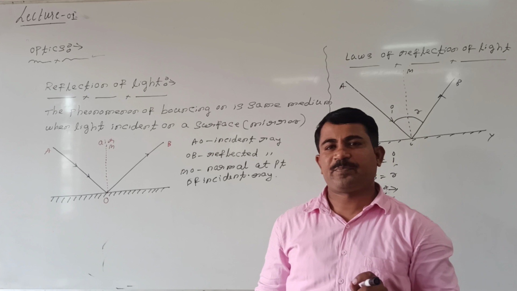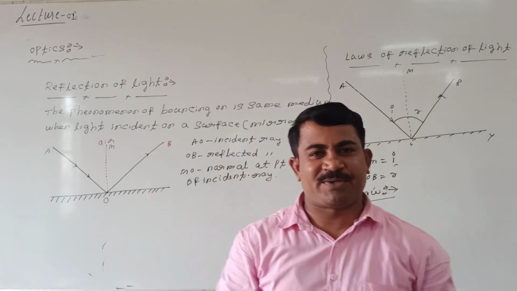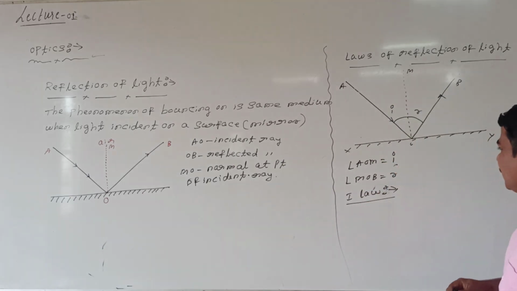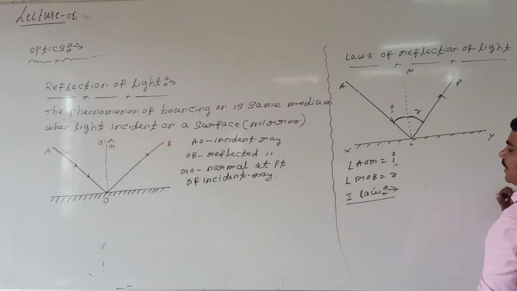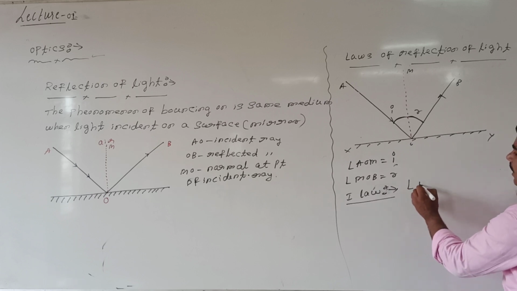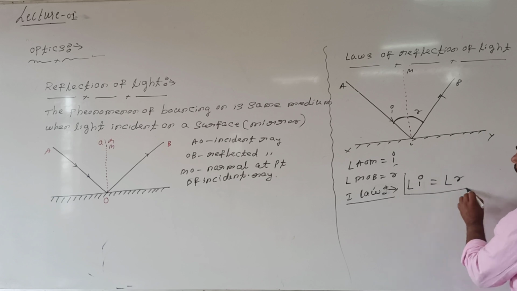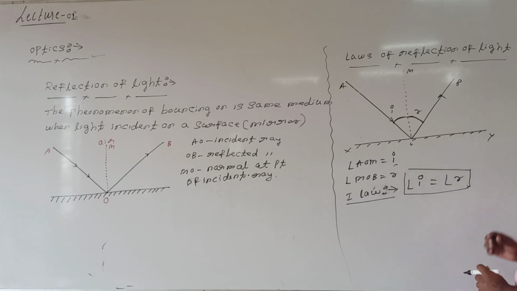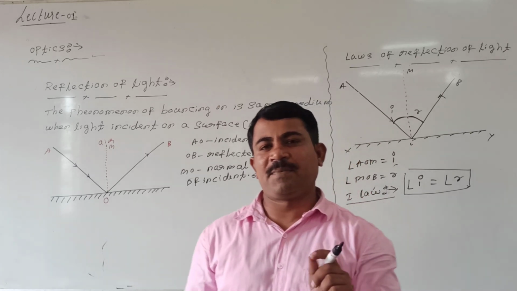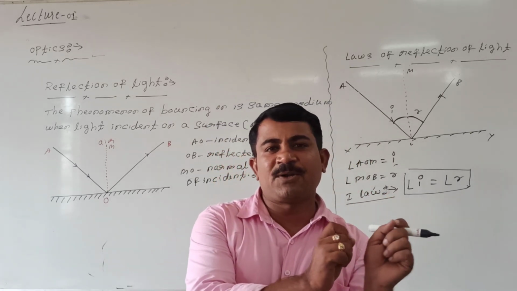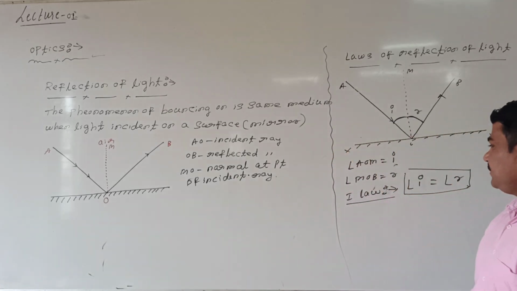The first law says that the angle of incidence is equal to the angle of reflection. This we are calling the first law of reflection. Are you following me?